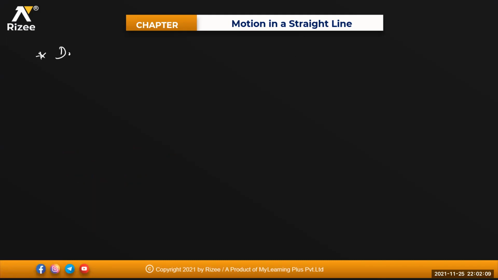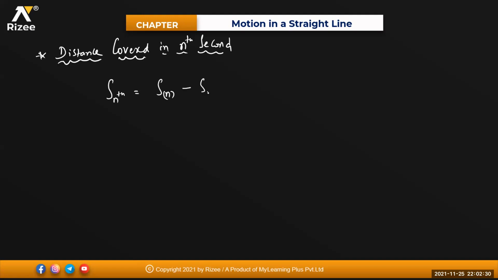If I'm talking about distance covered in the nth second, whenever I use the phrase distance covered in the nth second, that means distance traveled in the nth second is always equal to distance traveled in n seconds minus distance traveled in n minus 1 seconds. Clear? That's clear, sir. Like if I'm talking about distance traveled in the 5th second, that means distance traveled in 5 seconds minus distance traveled in 5 minus 1, 4 seconds.